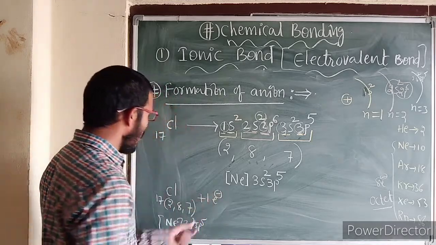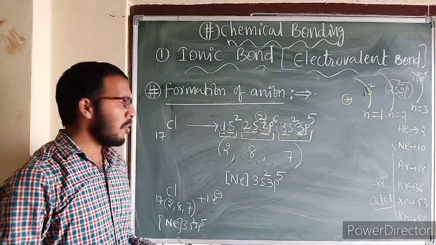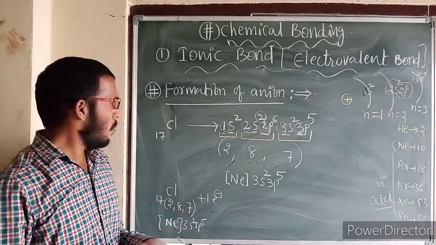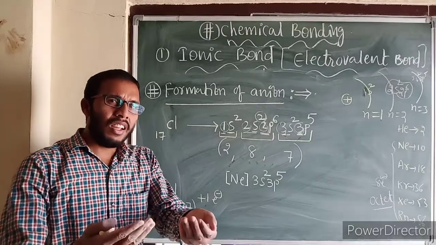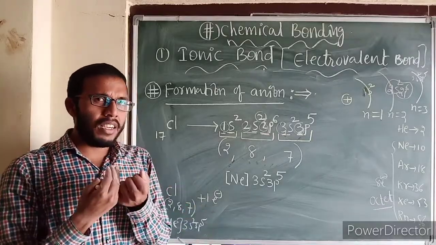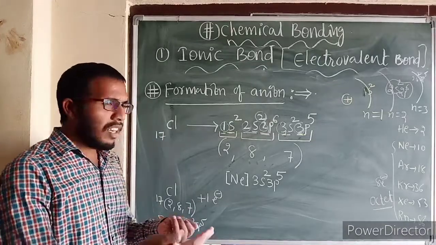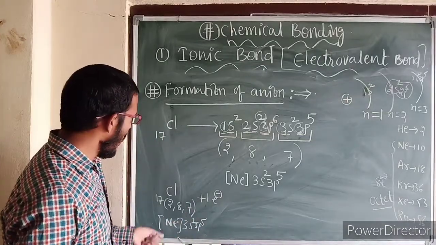Why is it going to gain 1 electron here? What I told you, each and every non-metal is electronegative in nature. What is meant by electronegative in nature? Electron accepting tendency, electron gaining tendency. So electron attracting power is known as electronegativity.